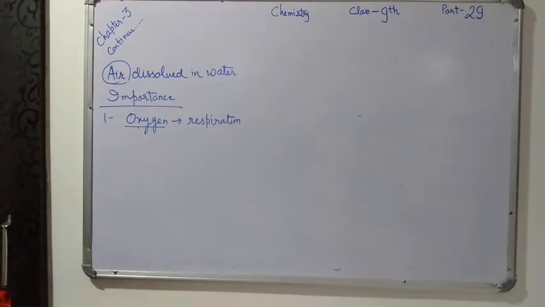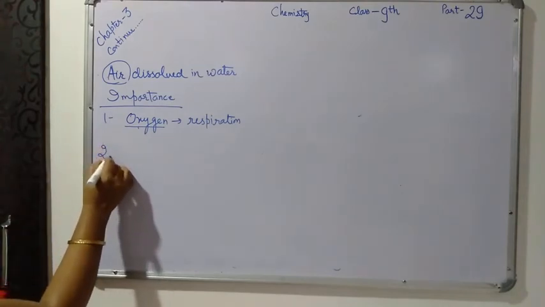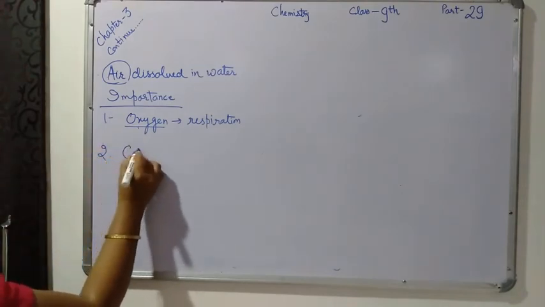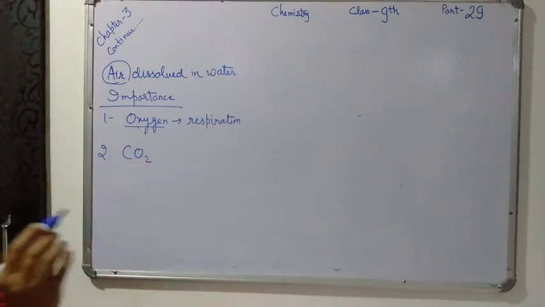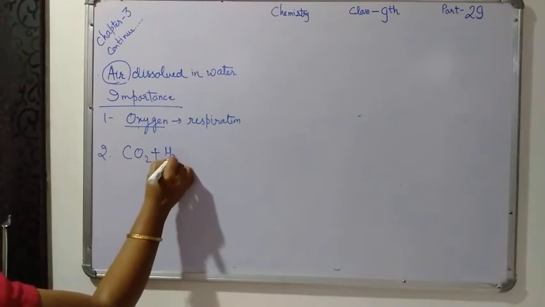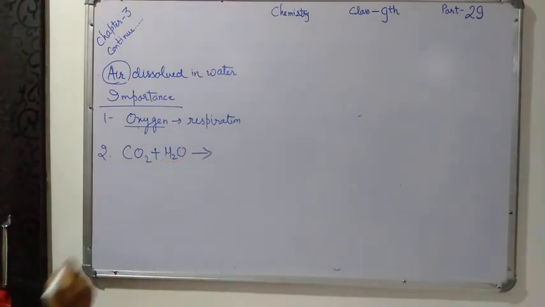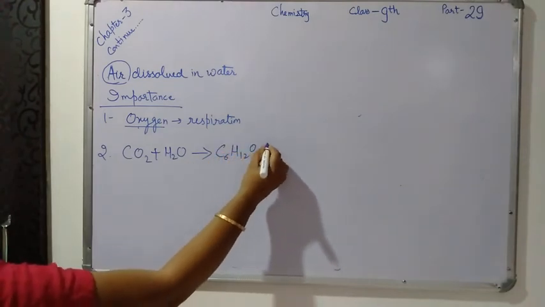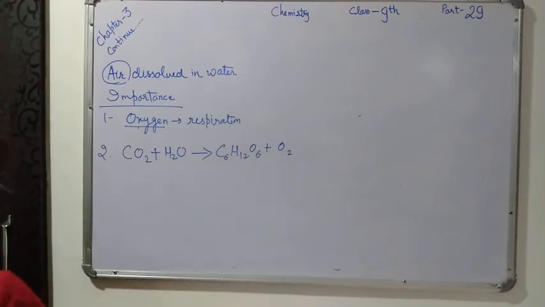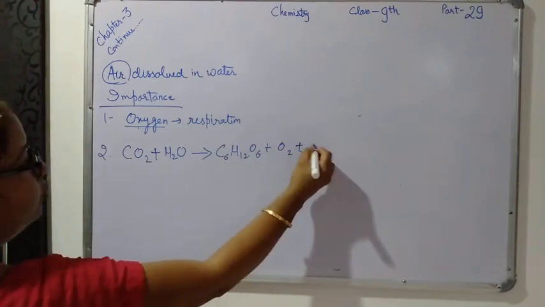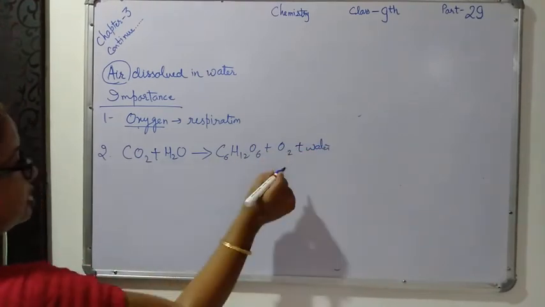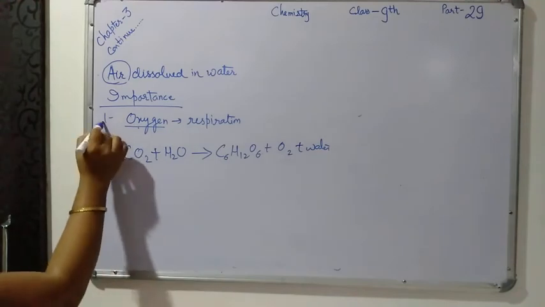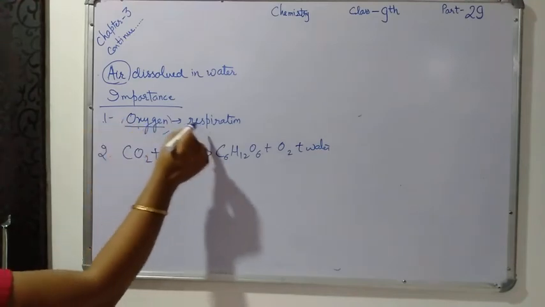Second, aquatic plants use the carbon dioxide in the water. Carbon dioxide is also dissolved in the water, and with the help of this carbon dioxide they do photosynthesis. They make their food, glucose, and water. See, I am not balancing this reaction. I mean to say that the first gas is oxygen, which is used for respiration.